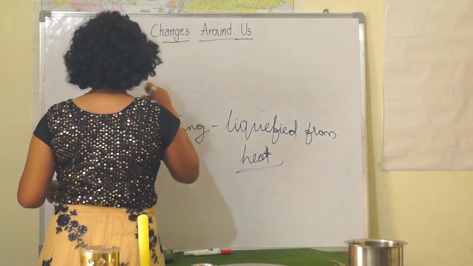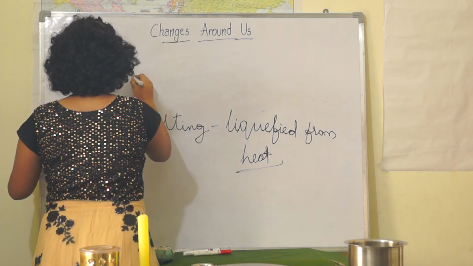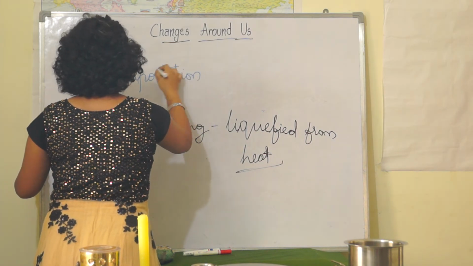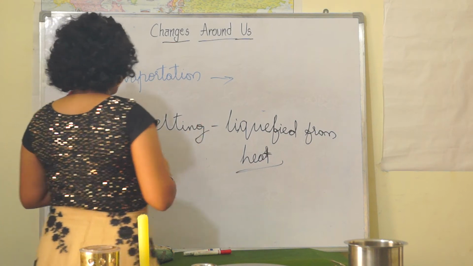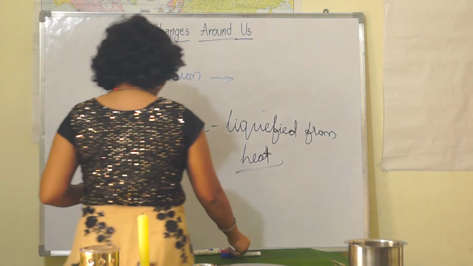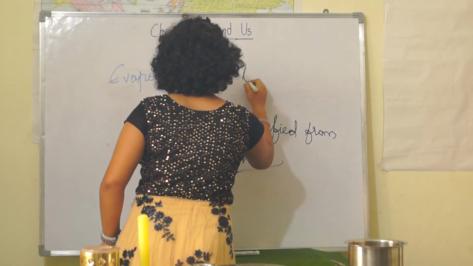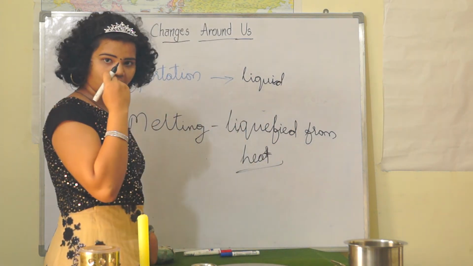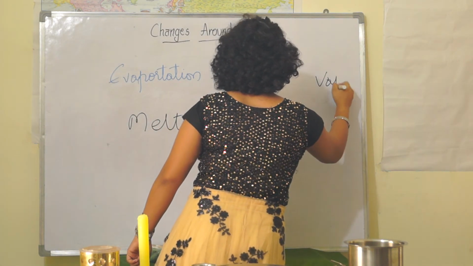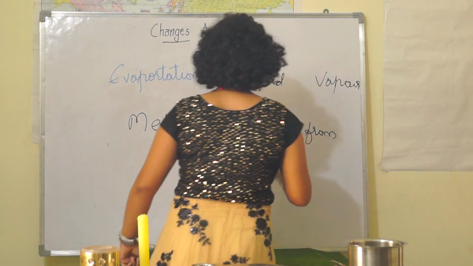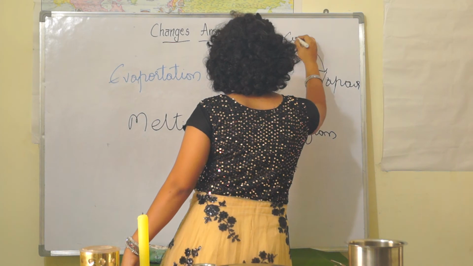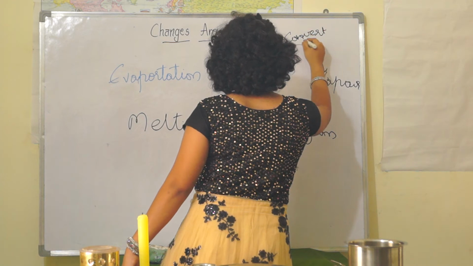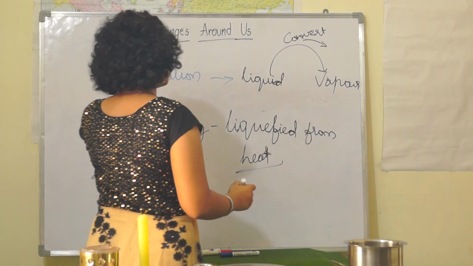So evaporation is nothing but converting liquid into the vaporous form. So this is the liquid form. Just now I added some water. So this water is in liquid form. And now vapor. Vapor means air, or else the gaseous form we can say. So it converts the liquid into the vapor.